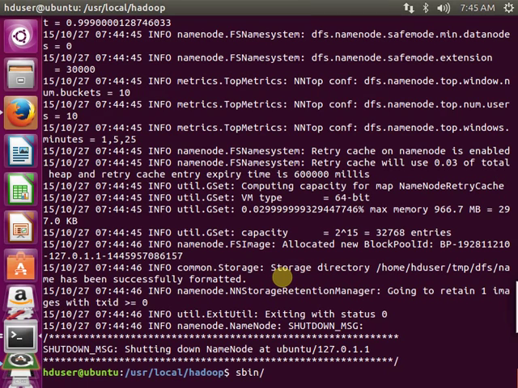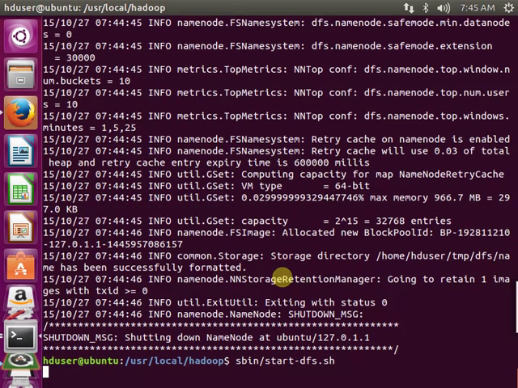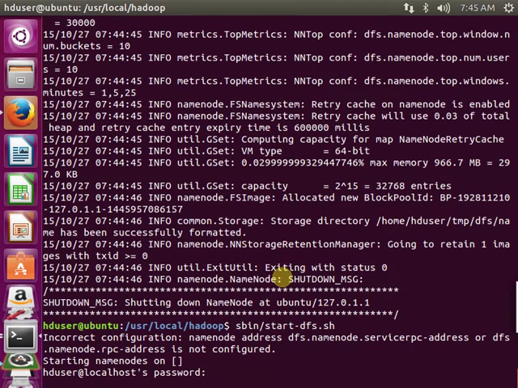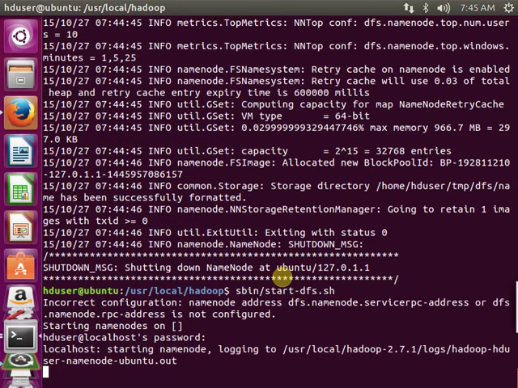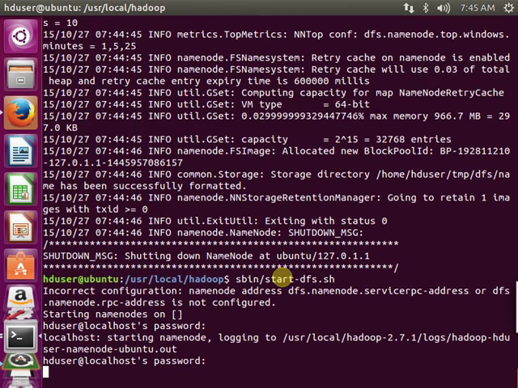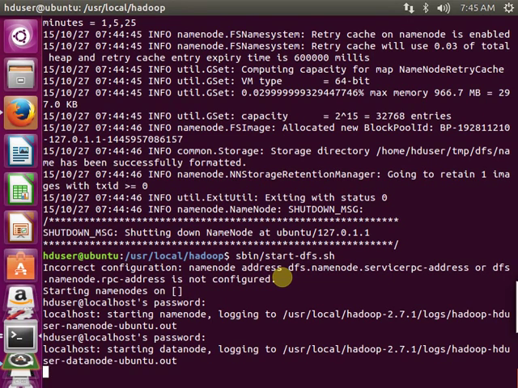I hope it runs successfully. So I'm going to start my DFS. Now it's starting my data node.